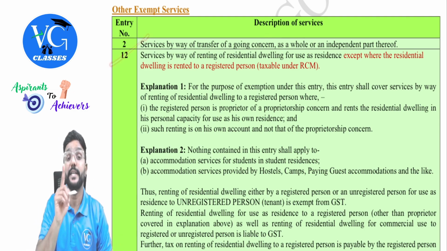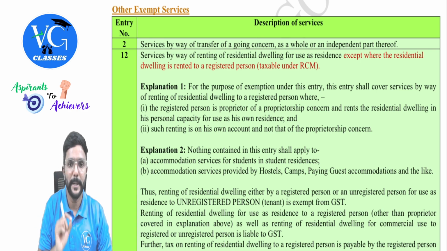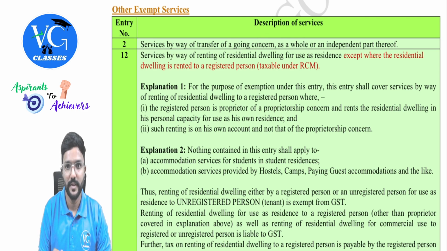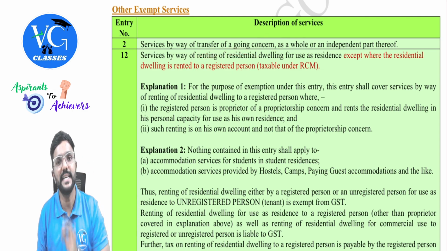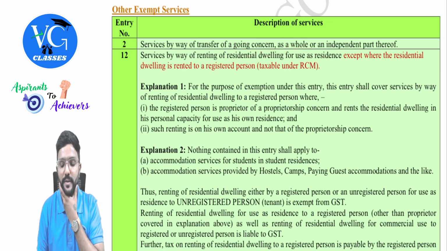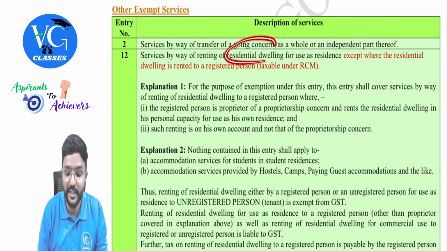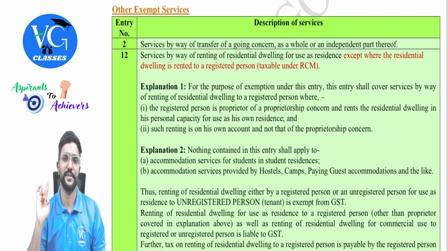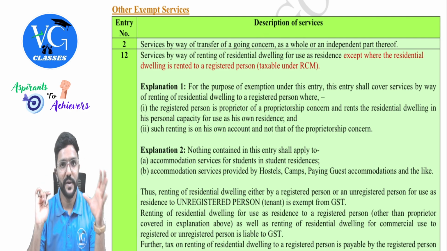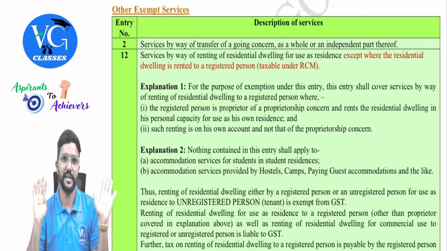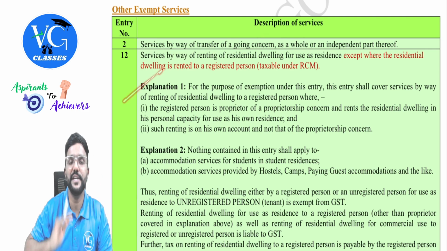Okay. Entry 12, connected to RCM also. Important. Services by way of renting of residential dwelling for use as residence is exempt, except where the residential dwelling is rented to a registered person. Means if the tenant is a registered person, then it is taxable under RCM. That means exemption is given only when the tenant is unregistered, and the residential dwelling is let out for residential purpose. So renting of residential dwelling for residential purpose to an unregistered tenant is exempt. Okay, sir. Then there is an explanation here. Important.